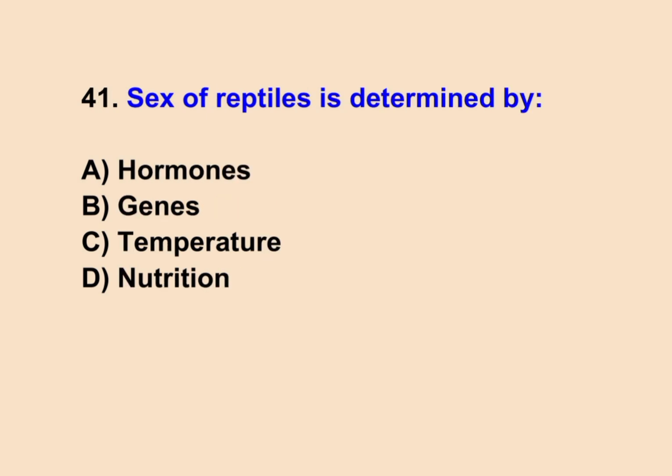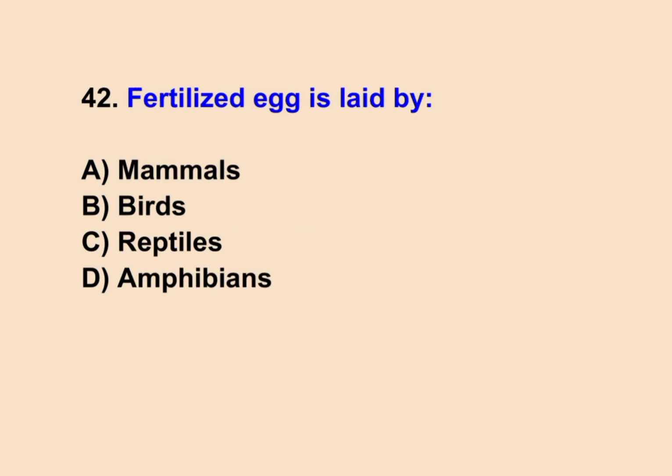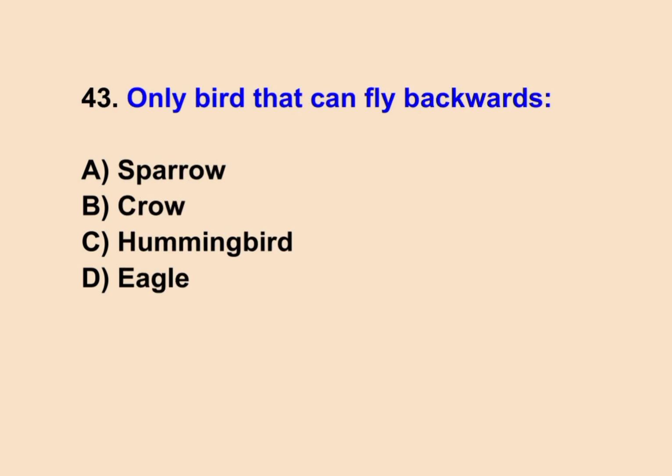41. Sex of reptiles is determined by... Correct answer is C. Temperature. 42. Fertilized egg is laid by... Correct answer is C. Reptiles. 43. Only bird that can fly backwards. Correct answer is C. Hummingbird.